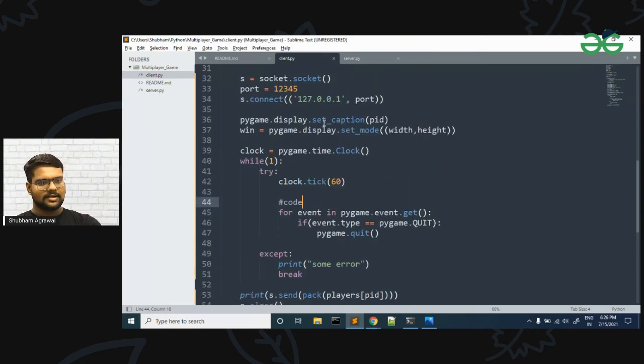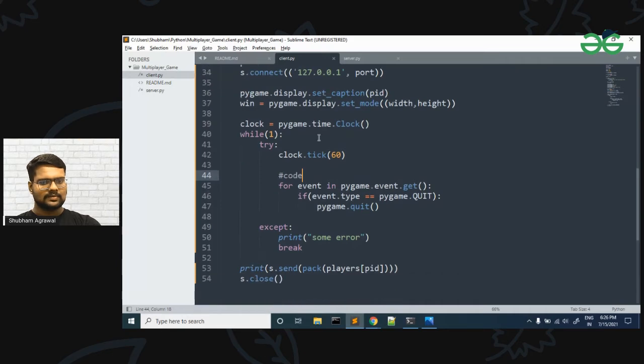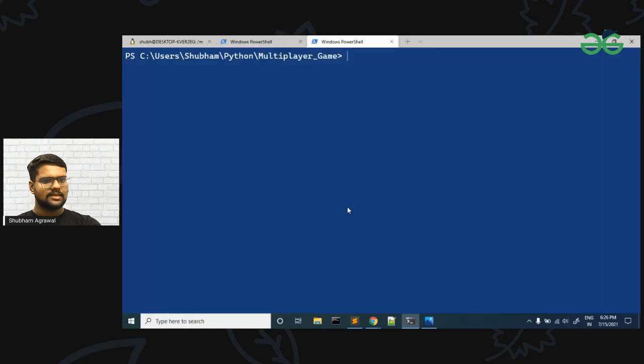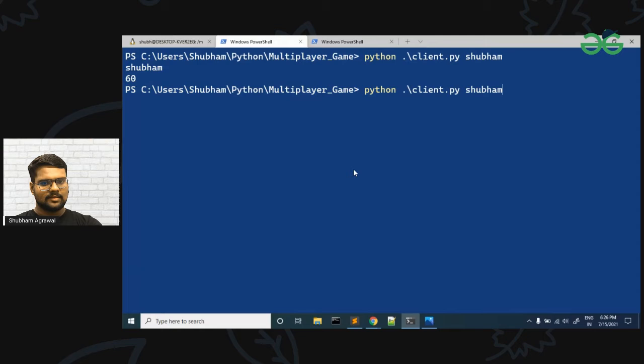So let me run it. Since our server was running and we haven't made any changes in our server, I'm not restarting it. So let me run python client. Okay, so our client is running.